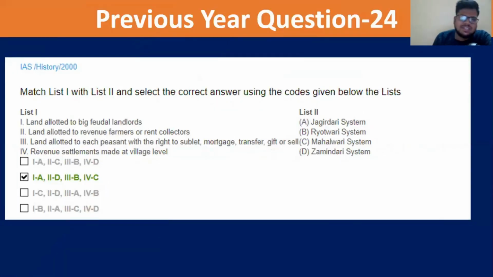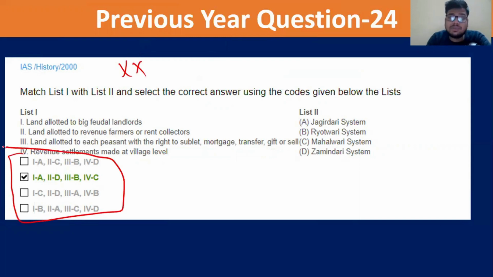Now UPSC is not asking such questions. Such questions, meaning these type of options, are not being asked, because these questions become easy to answer.